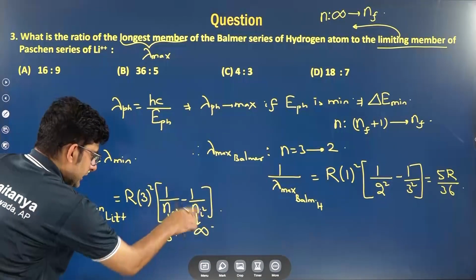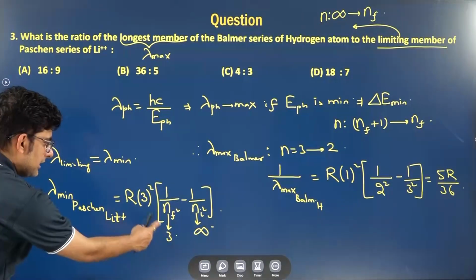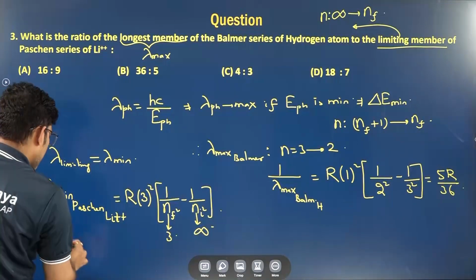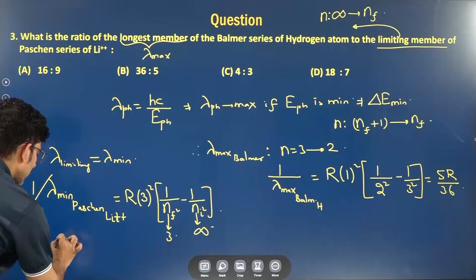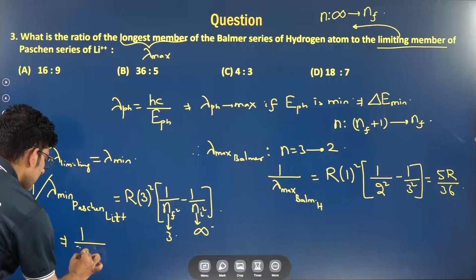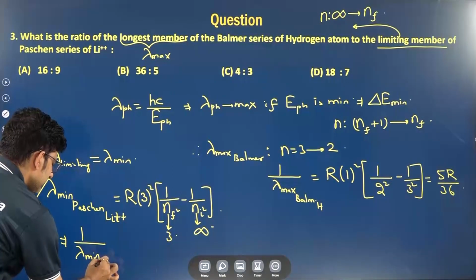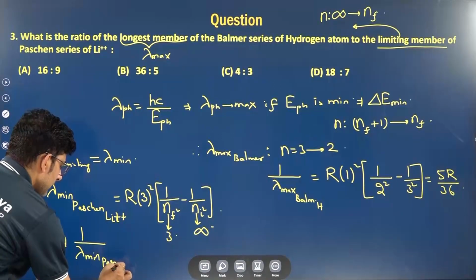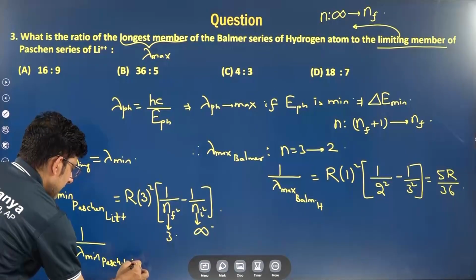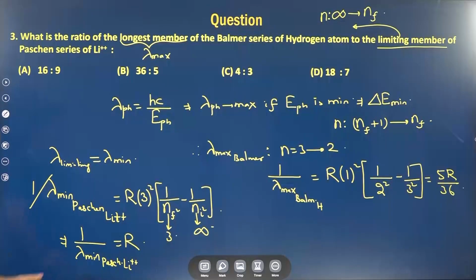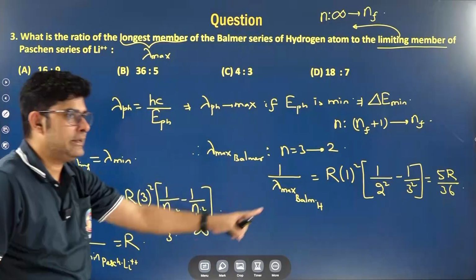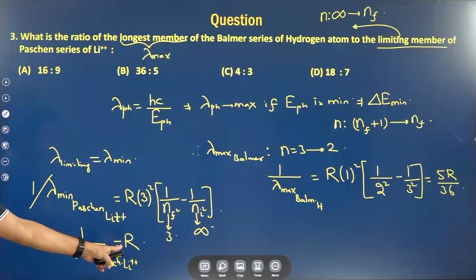So 1 by infinity becomes 0, and 1 by 3 square cancels with Z square. So 1 by lambda minimum of Paschen in Li++ is equal to R.